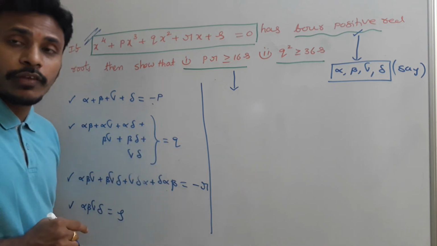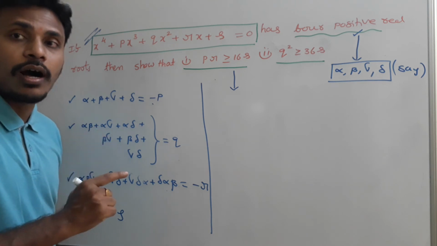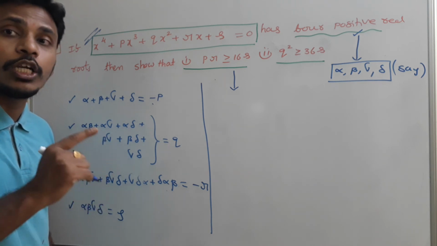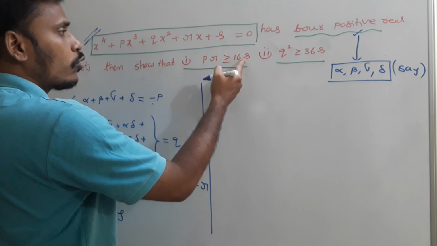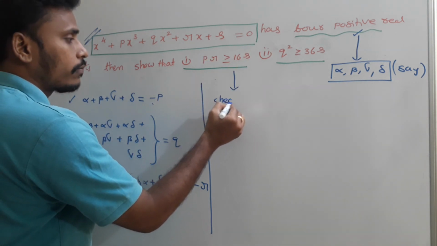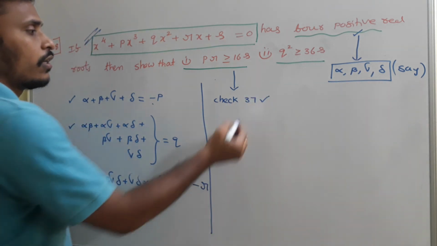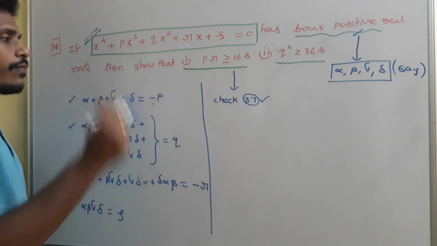As we discussed in the previous problem 37, there we found that P into R is greater than or equal to 16 into 5. That 5 is S, so that is the problem. Just check 37. So PR is greater than or equal to 16S. Yes, it is clear. You just need to check that previous 37th point.